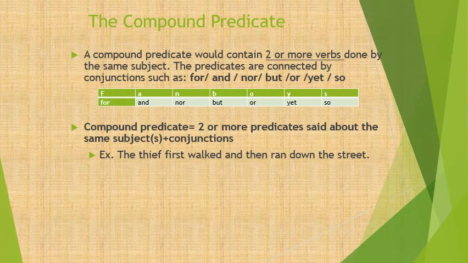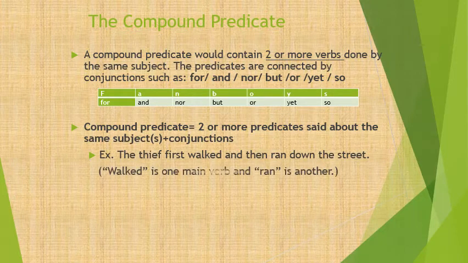The thief first walked and then ran down the street. How many verbs do we have in this sentence? Very good. We have two verbs, and they are actually action verbs: walked and ran. So the thief, which is my subject here, actually did two things.